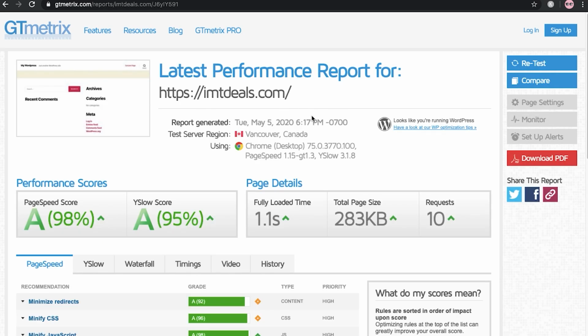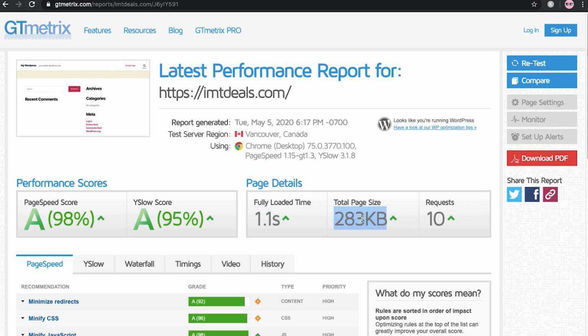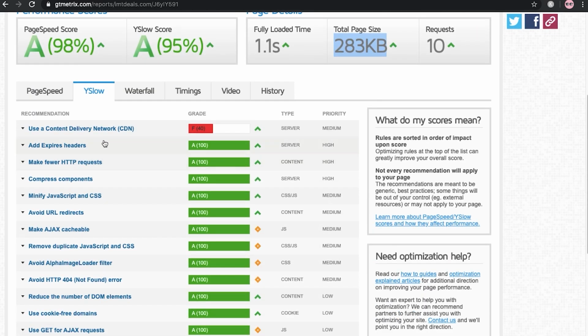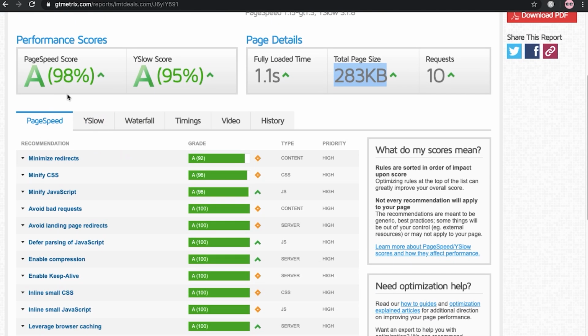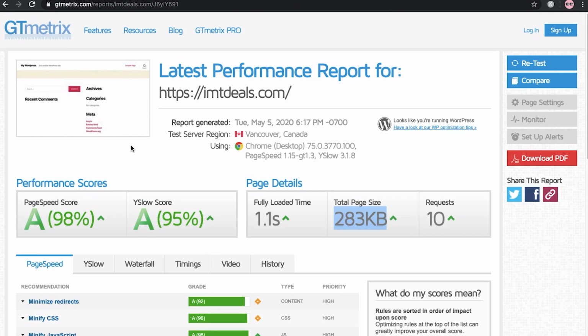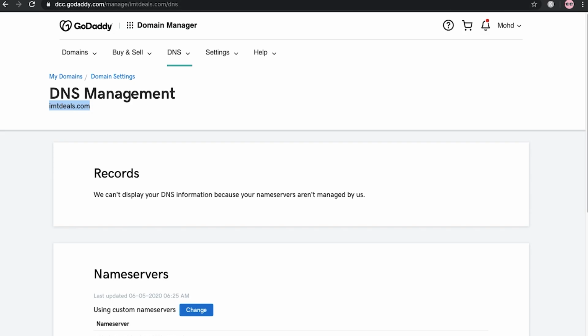So here you can see the performance report: our site loads in 1.1 seconds, and the total page size is around 283 KB. I know it's quite big because we are using the normal theme. Okay, but I will change the theme soon in front of you. We will also fix all the things like the CDN. So you don't have to worry about it. I hope you got the idea of how you can add all these things.